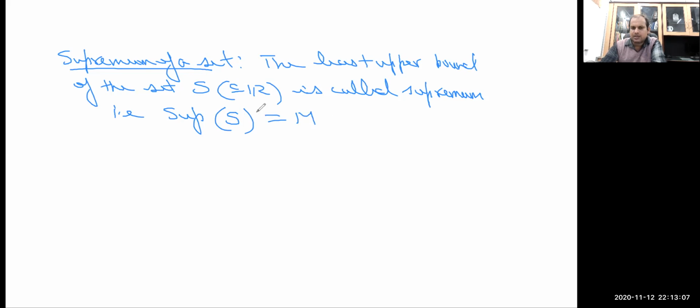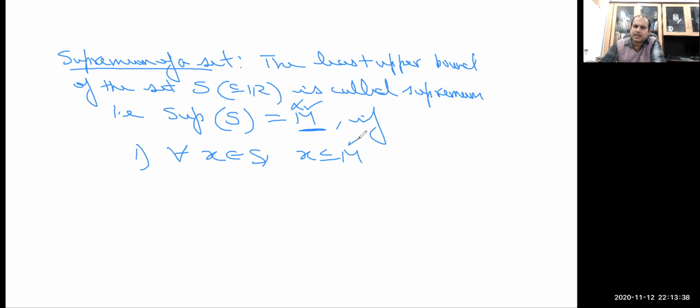Let me denote the supremum of the set by capital M. This means there are two important properties: for every member x of the set, x is always less than or equal to M. Or we can also take the supremum as alpha, because I have already used the notation capital M earlier for a bound.